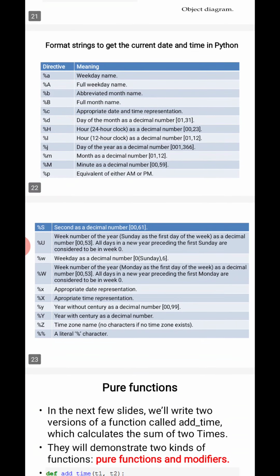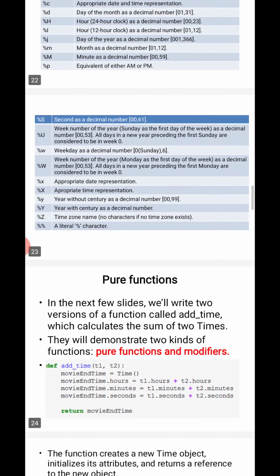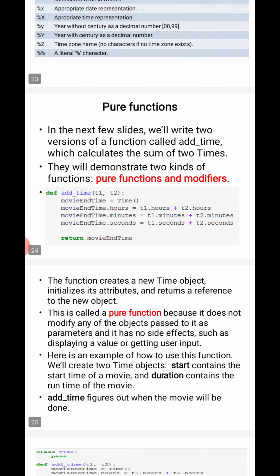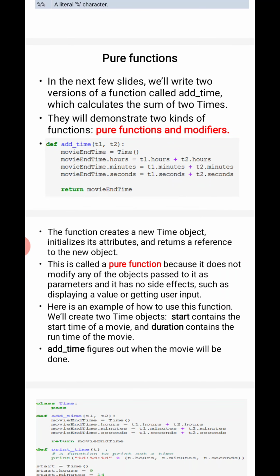These are different format strings to get the current date and time in Python, where I can get the time in 12 hours, or in 24 hours, or display the total time taken from the start point to the end point. All these things can be done.